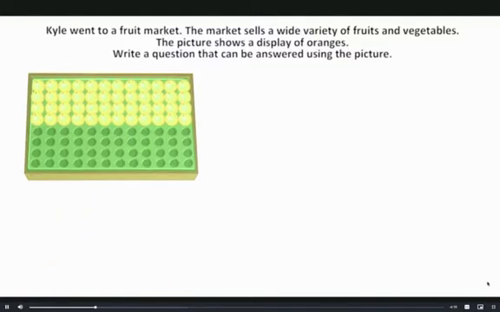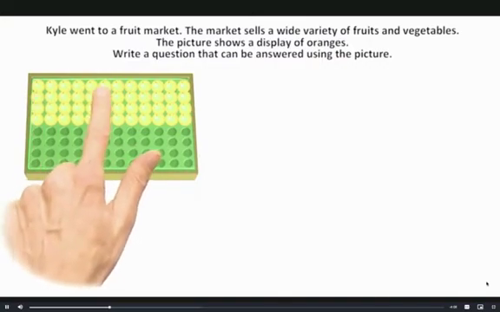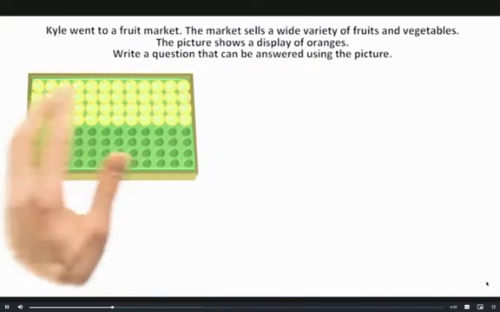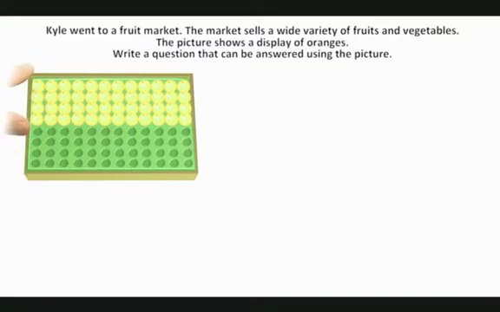Well, first of all, I see that this one display holds 1, 2, 3, 4, 5, 6, 7, 8 rows of, and how many oranges are here? Wow, a lot. 1, 2, 3, 4, 5, 6, 7, 8, 9, 10, 11, 12. So 8 rows of 12 oranges. So that's great. And we notice that 4 of the rows are empty because there's nothing here. So all we have is this part here, and that's 8 minus 4, which is 4. So we have actually 8 rows of 12 oranges.